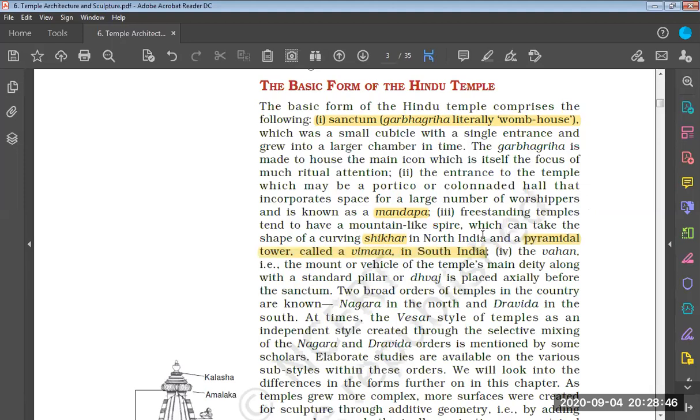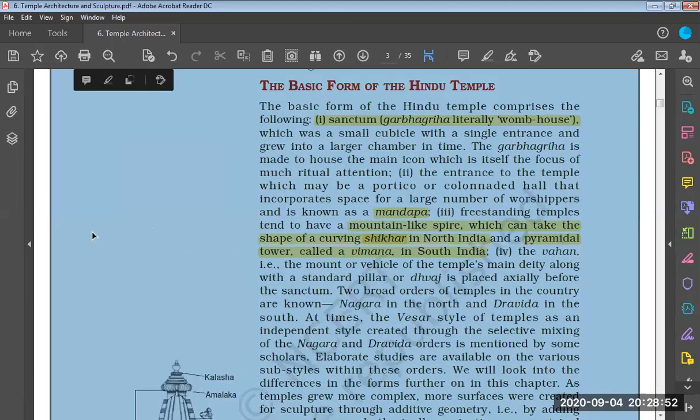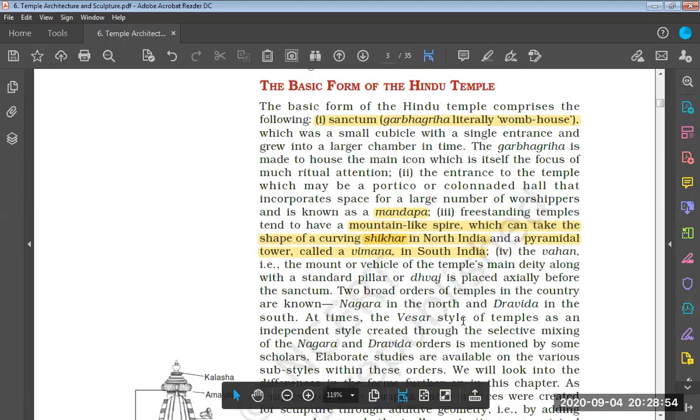So the shikhara is the name given to the mountain-like spire in northern India, and in southern India we have the Vimana type.